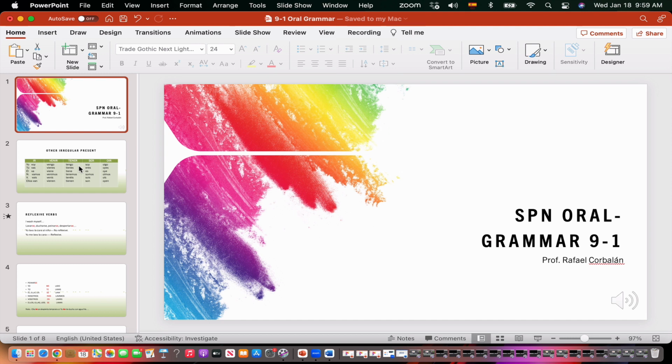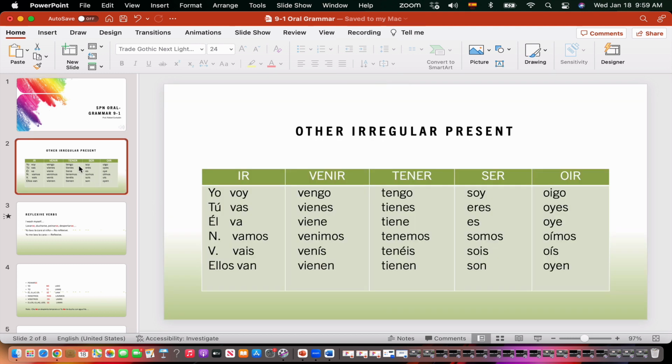Today we are finishing with the regular present, and here is the last group that I want to introduce to the class. These verbs are very regular, but also they are very common in Spanish. We use them all the time. One is the verb ir, which is to go. Another is the verb venir, which is to come. Tener is to have. Ser is the verb to be in one of the forms, and the other one is oír, which is to listen.